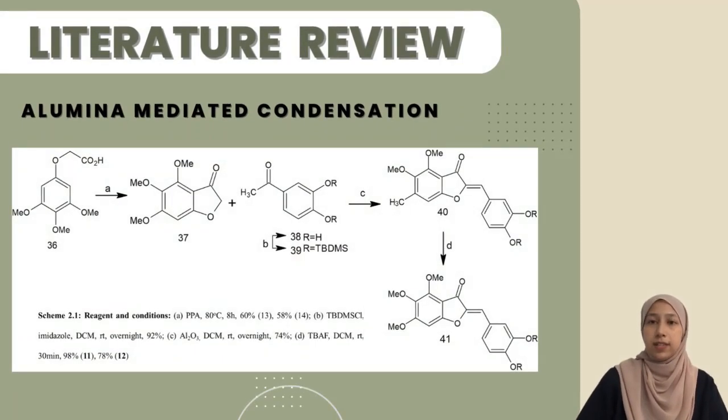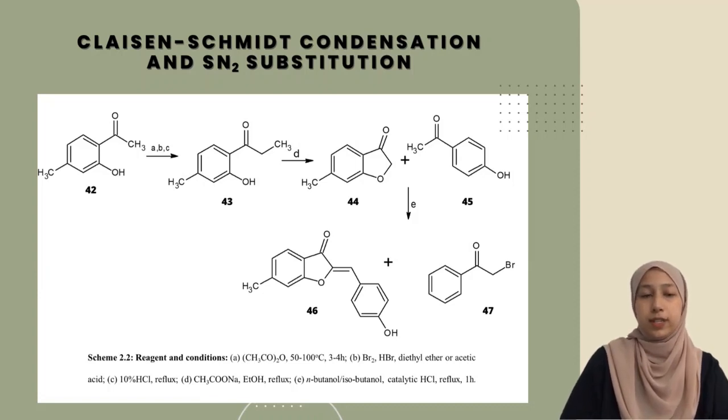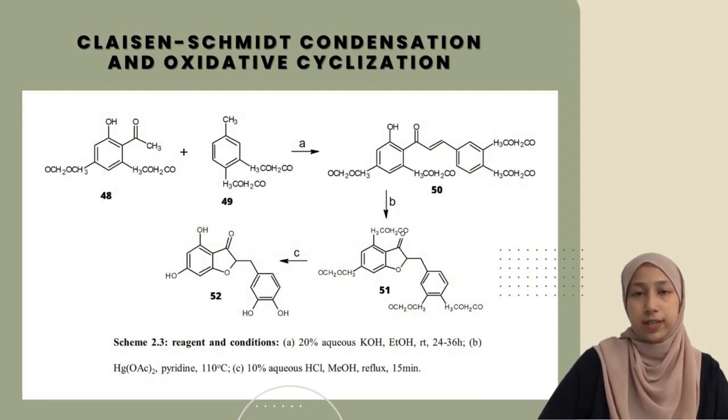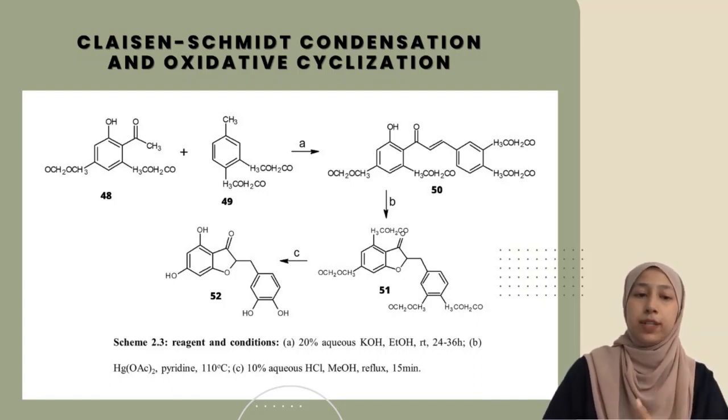There are many syntheses that can be used to produce an aurone. So the first is alumina-mediated condensation, where the process involves, as shown in the figure, compound 36 as the starting material to produce an aurone. Next is Claisen-Schmidt condensation and SN2 substitution. In this synthesis, 2-hydroxyacetophenone, which is 42, undergoes a few processes such as protection and bromination to produce an aurone. And the third one is Claisen-Schmidt condensation and oxidative cyclization, where 2-hydroxyacetophenone and benzaldehyde are used as the starting material to produce an aurone.